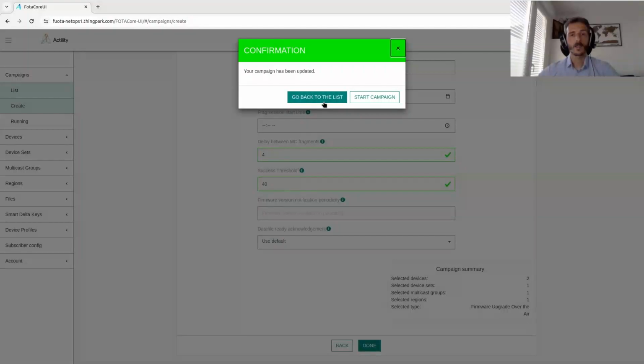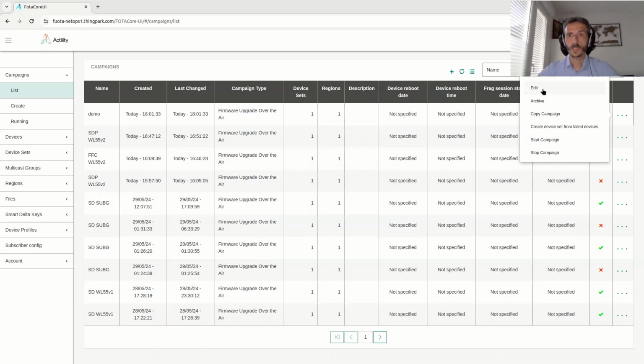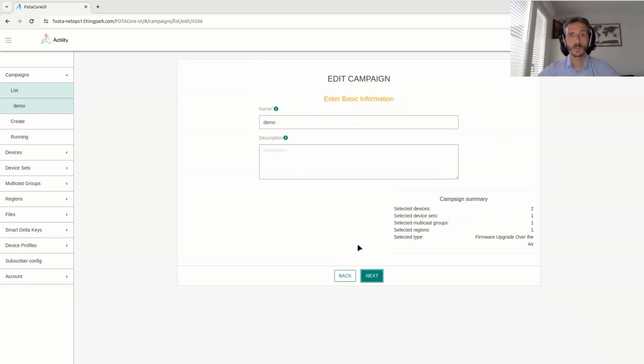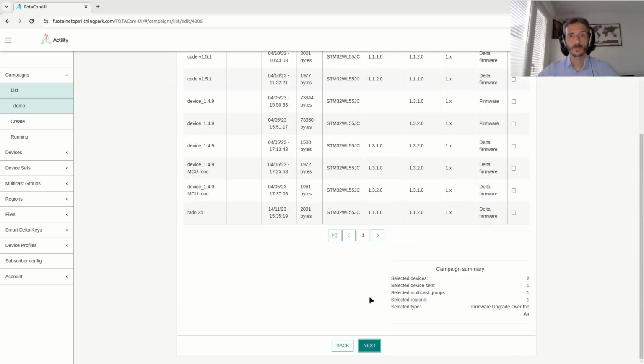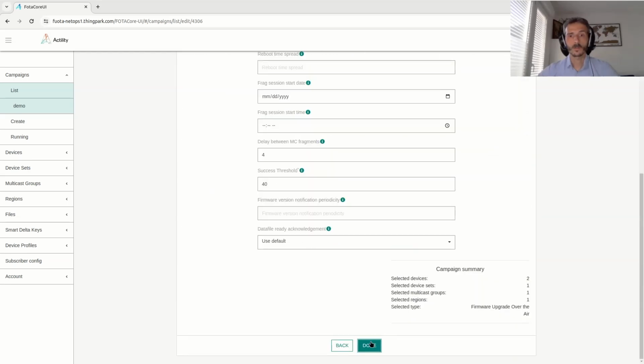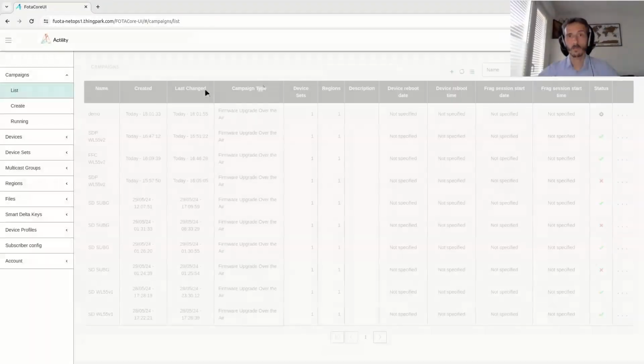So now I can start the campaign right away, or I can go back to the list and see my campaign configured. If I want, I can now view the campaign, edit the campaign and modify any parameter. And when it's done, I have the choice again, either to go back to the list or to start the campaign.